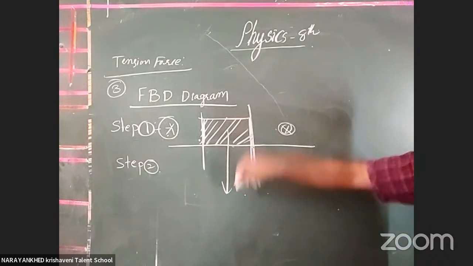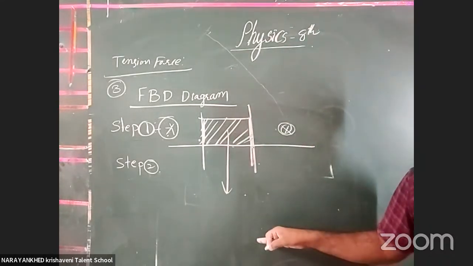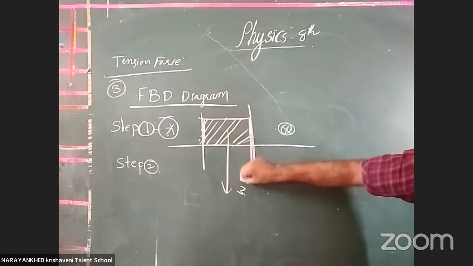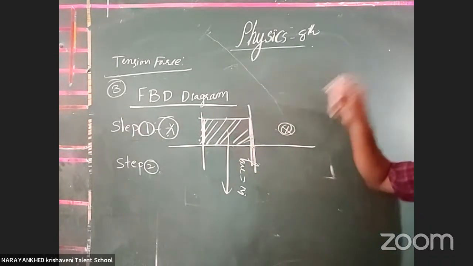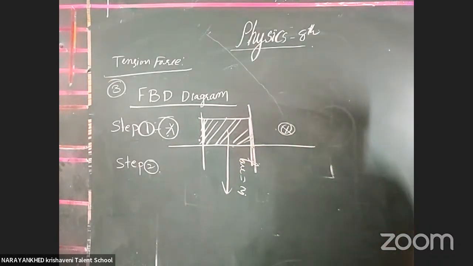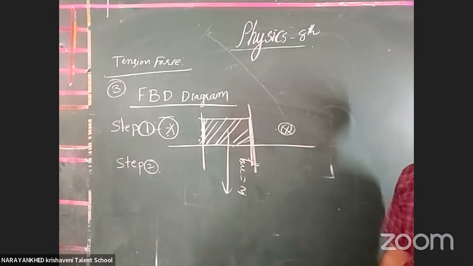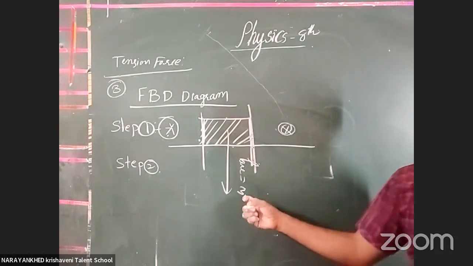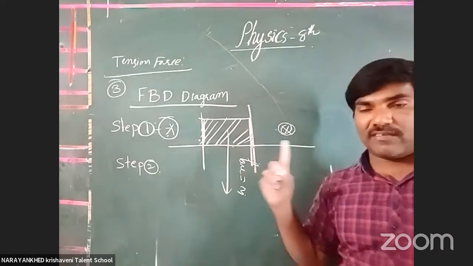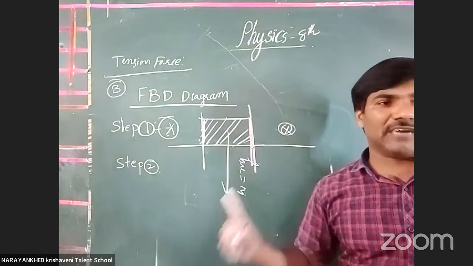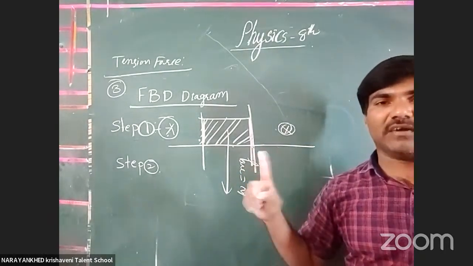Weight always acts downward. That is why W is equal to mg. This is one of the forces you have to mention here. It is W, or sometimes we consider it as mg. Whatever the notation, it is not a problem. But you should compulsorily take the non-contact forces first, whatever is acting on it.